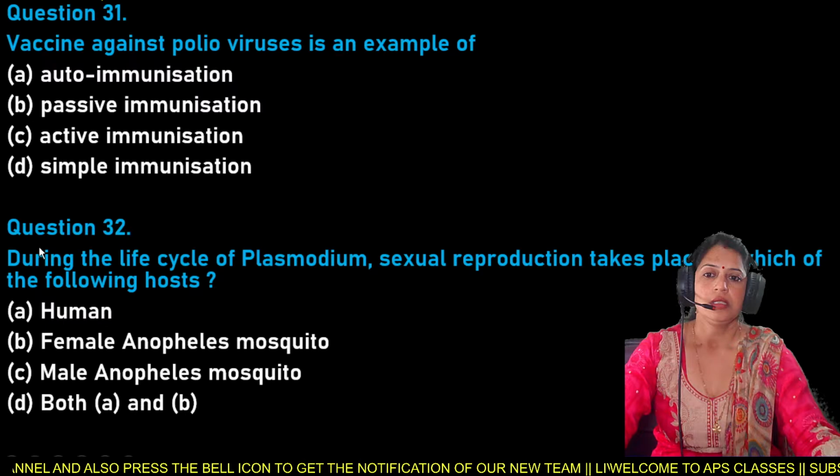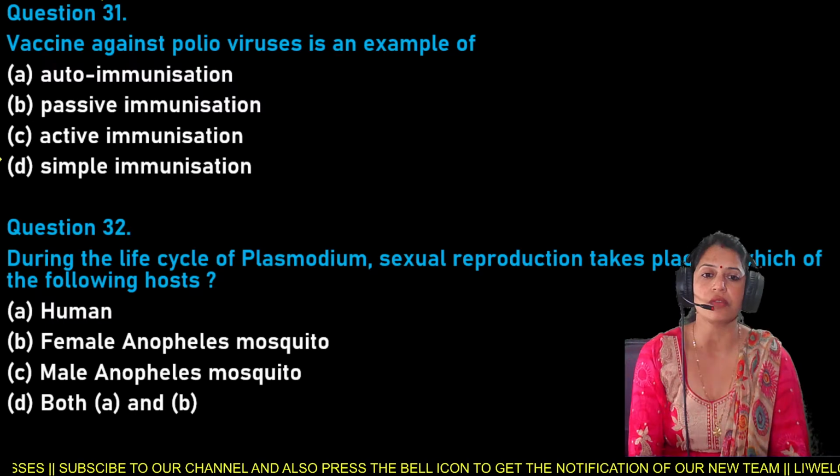During the life cycle of the Plasmodium, at that time the sexual reproduction takes place in the female Anopheles mosquito. Sexual reproduction does not take place in the human host, nor in the male Anopheles mosquito, but in the female Anopheles mosquito's host. So here option B is the right answer for question number 32.